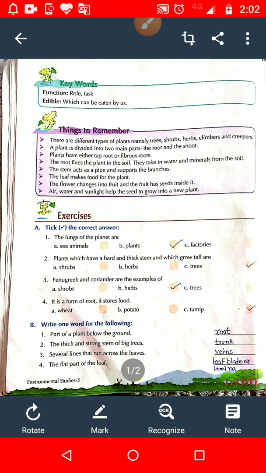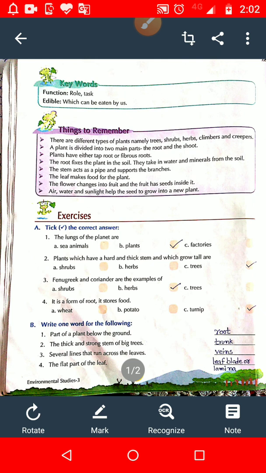And another function of the stem is it carries water to the leaves. It carries water to the leaves because root absorbs water and minerals from the soil, and after that root passes this water and minerals to the stem, and all other parts are attached to this. So it carries water to the leaves and other parts of the plant. Third point, it also carries the food made by the leaves to different parts.